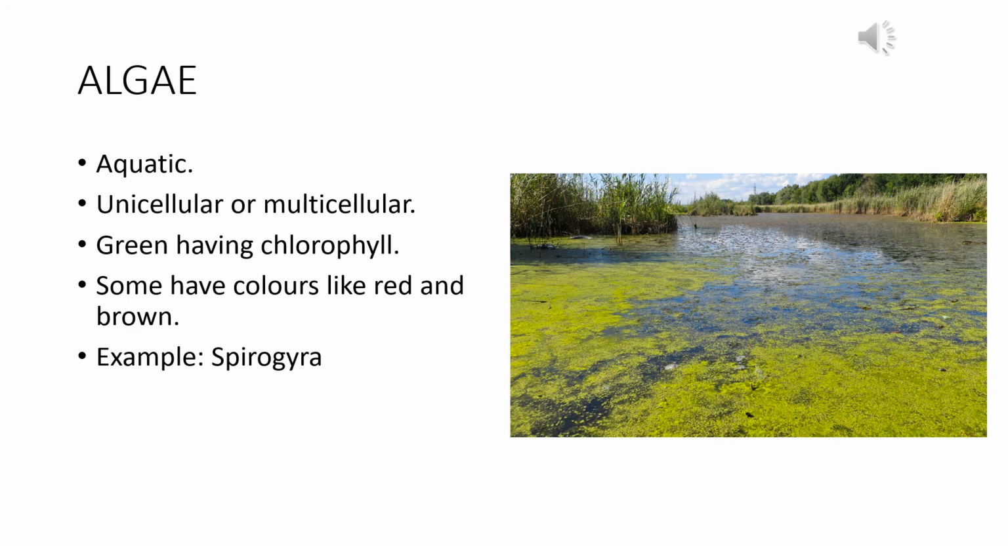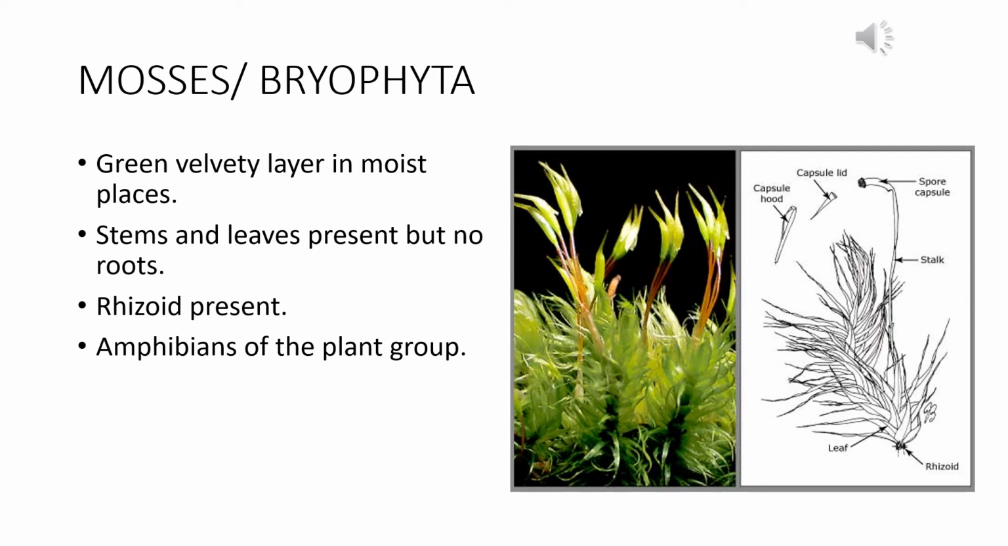Example is Spirogyra. The next division of kingdom Plantae is mosses or bryophytes. The mosses or bryophytes are grown in the rainy season on the walls as a green velvety cover. The stems and leaves are present in mosses or bryophytes, but they are not proper or true stems, leaves and roots. Instead, they have some root-like structure which are called rhizoid. They have some leaf-like structure which is called phyllid, and they have some stem-like structure which is called caulid.